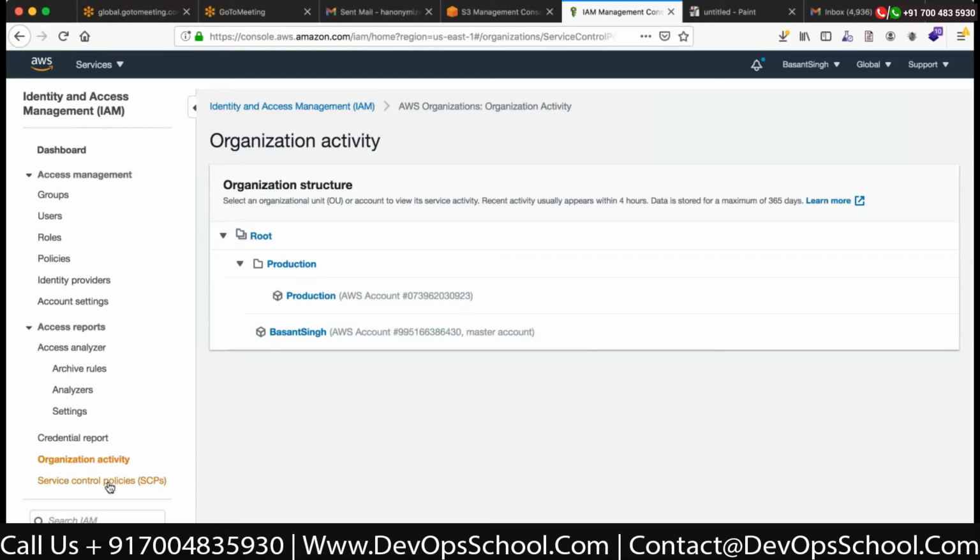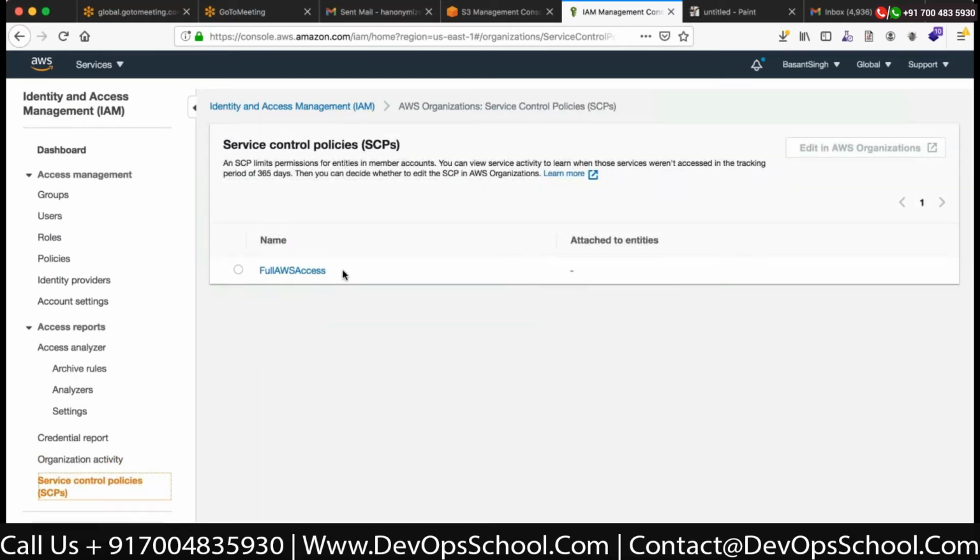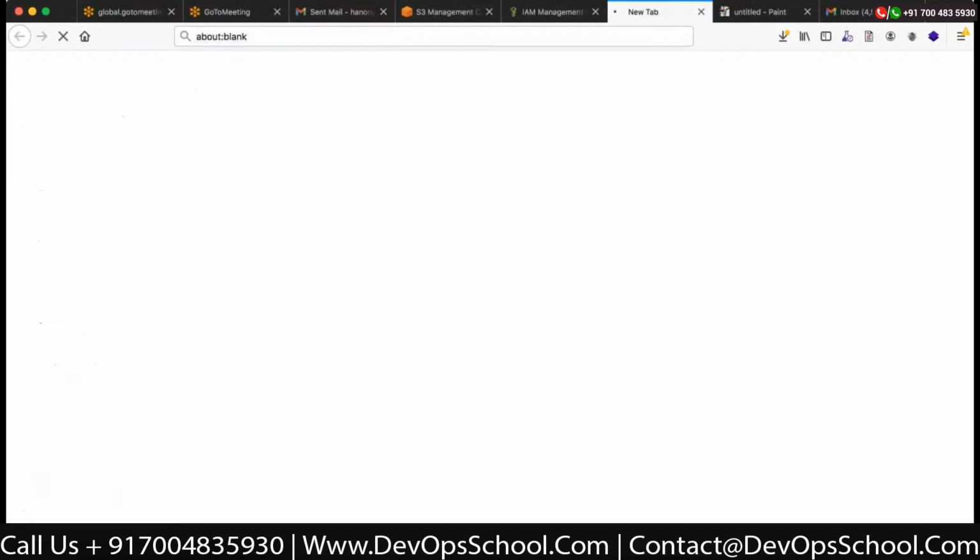Then there is a service control policy. You see that full access, AWS access has been given. You can add it in the AWS organization. Okay, and then you can align a specific deny for the services which you don't want people to work on. Okay, you don't want them to work on S3 services, deny it over here. So if it's denied on top in the SCP, even if a person has access to an AWS account,